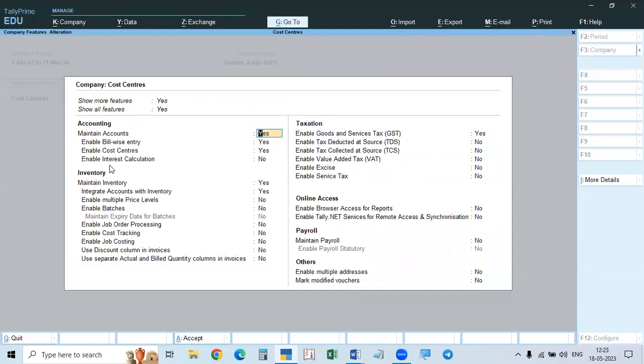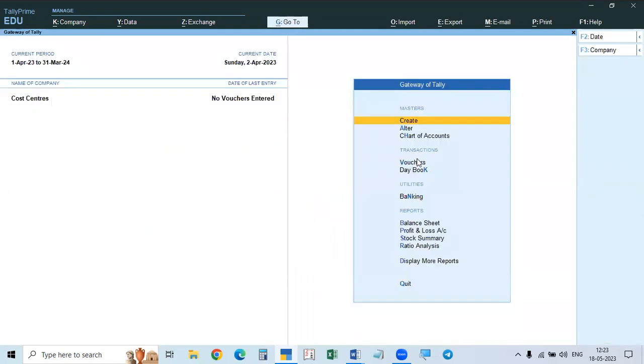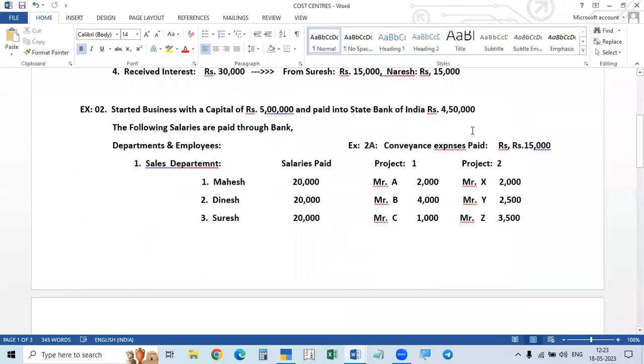So you have to take it as yes, and again for this also yes you take, and then here, see, the third one is accounting features only, accounting masters only. We have to do accounting features only. So enable cost centers, this we have to make yes. It will be no, but we have to make it yes. Then accept. Okay. And then here we have to create cost category and then cost center.